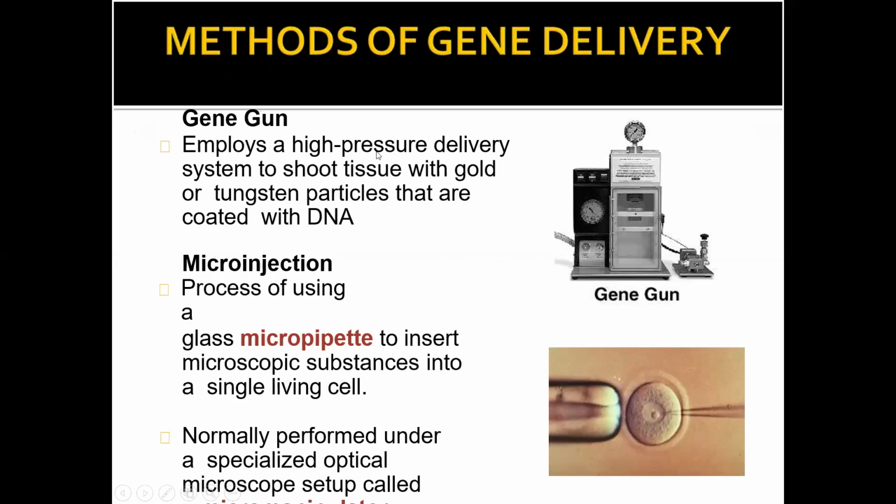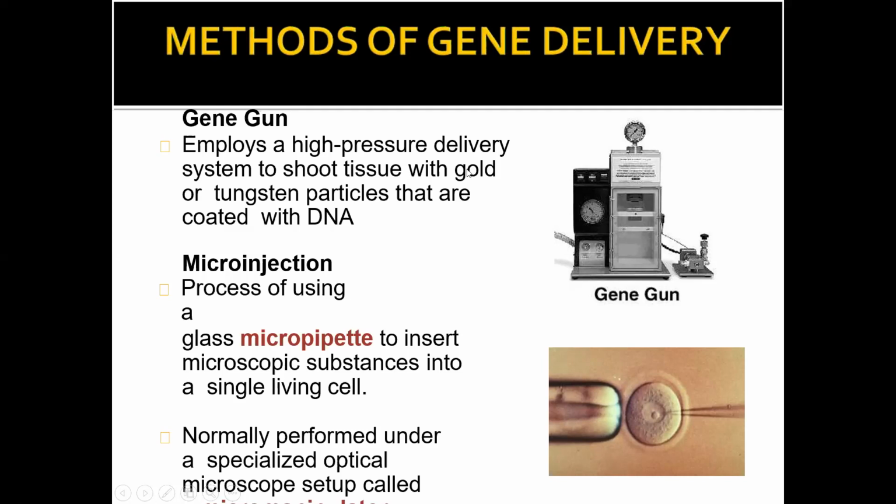Okay. Gene gun employs a high pressure delivery system to shoot tissue with gold or tungsten particles. What happens? This type of gun shoots the DNA into the particular type of cell. And microinjection is when you are using a micropipette to insert the gene into the particular nucleus.